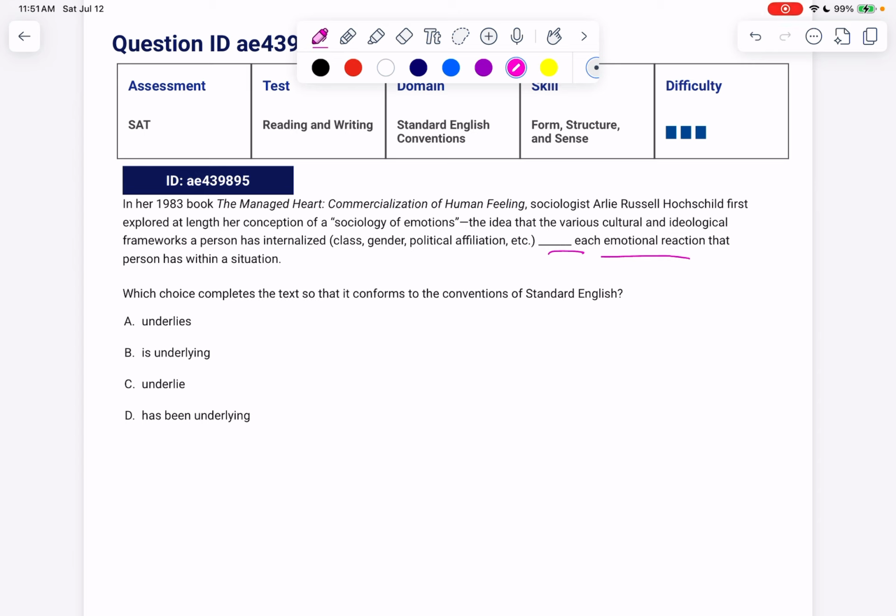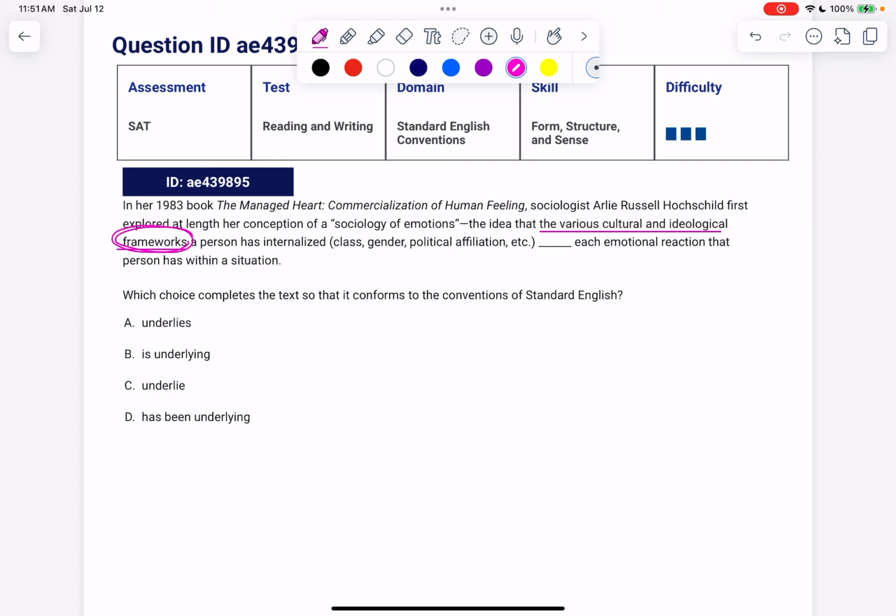Could it be her conception of a sociology of emotions that's underlying each emotion? No, it's something else. Is it an idea that's underlying it? No. It seems like the various cultural and ideological frameworks a person has is what's underlying each emotional reaction. The various cultural and ideological frameworks.